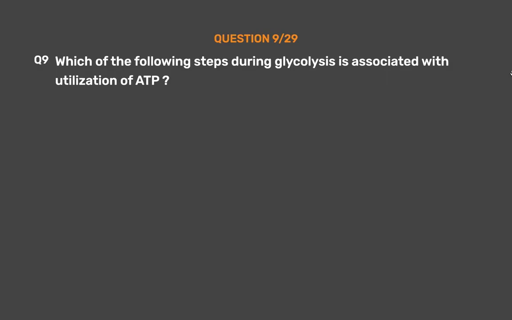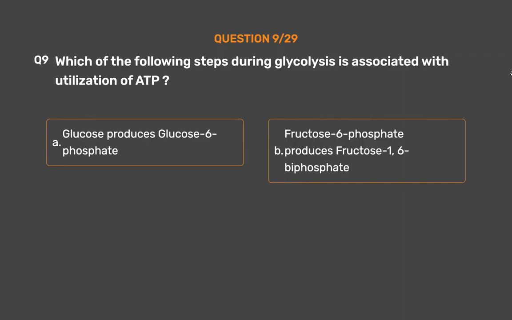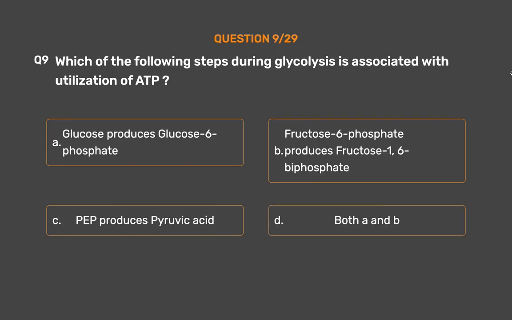Question number 9. Which of the following steps during glycolysis is associated with utilization of ATP? Option A. Glucose produces glucose 6-phosphate. Option B. Fructose 6-phosphate produces fructose 1,6-biphosphate. Option C. PEP produces pyruvic acid. Option D. Both A and B. The correct answer is option D.